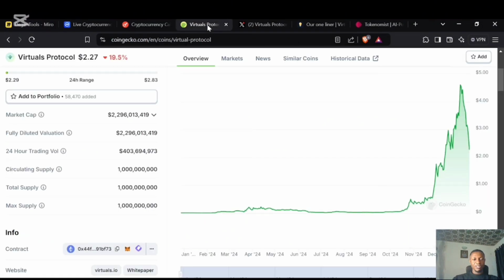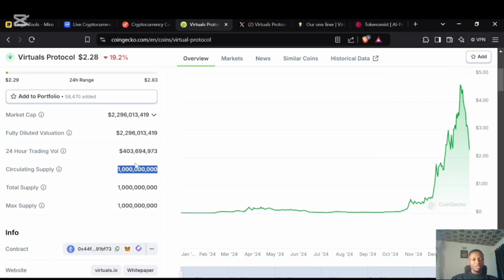Back to Virtual Protocol. What is the market cap? The market cap is 2.2 billion dollars. And what's the circulating supply? The circulating supply is 1 billion, right? So if we bring this here, 1 billion, and you divide 2.29 billion by 1 billion, you notice the price is 2.29, or 2.28 thereabout.